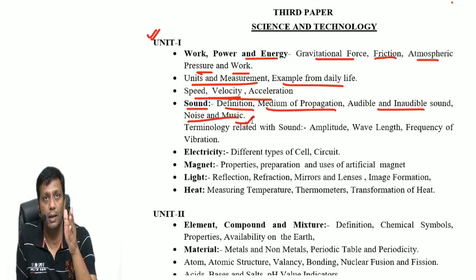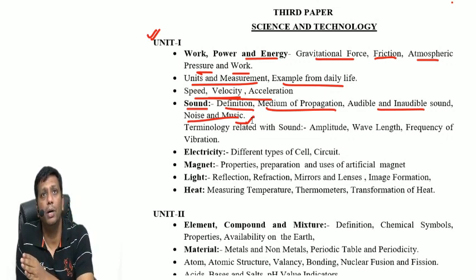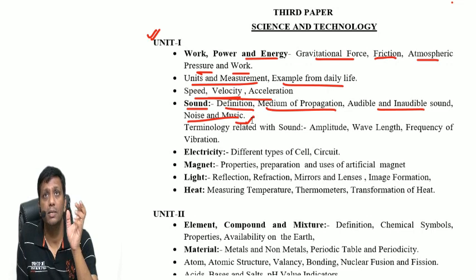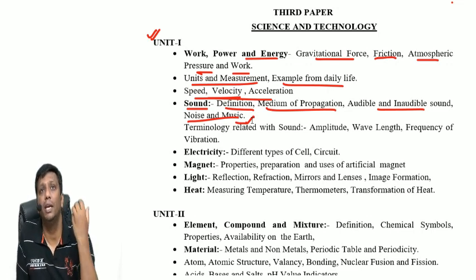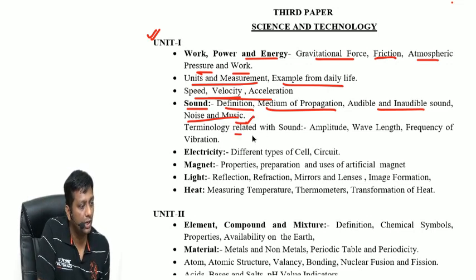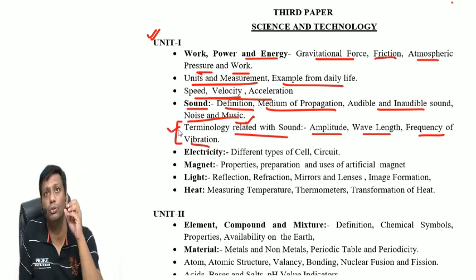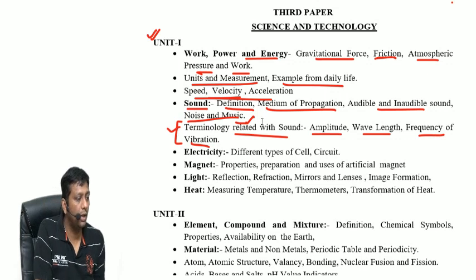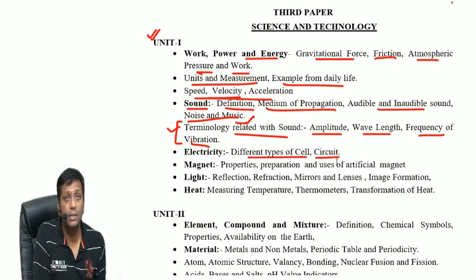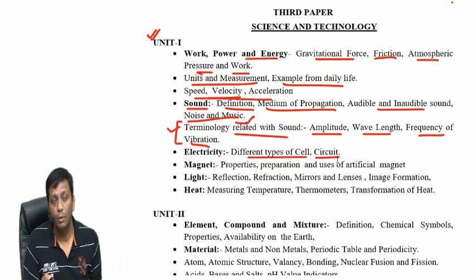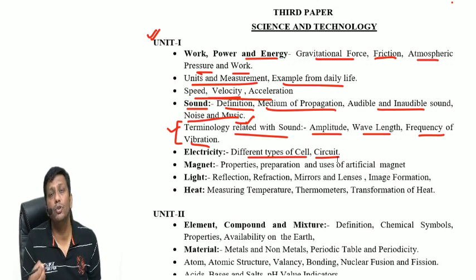Like sa, re, ga, ma, pa, dha, ni. All these beats and alphabets that come in music still have different frequencies. That's why different types of sound appear here, guys. Different terminology related to sound like amplitude, wavelength, frequency, vibrations. So this type of knowledge you should also have. Next one, electricity. There are different types of cells and circuits you should know. What about potential? What about resistance? In that way you should have basic knowledge.